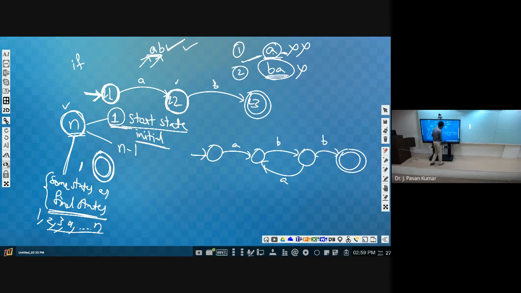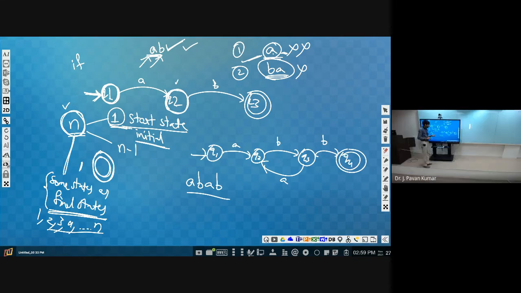Now you tell whether it is accepted or not. AB, whether it is accepted or not. This is Q1, Q2, Q3, Q4. We have to start from which state?